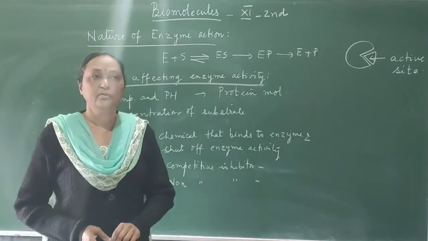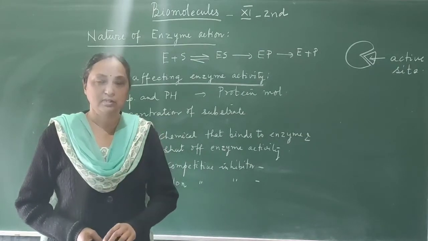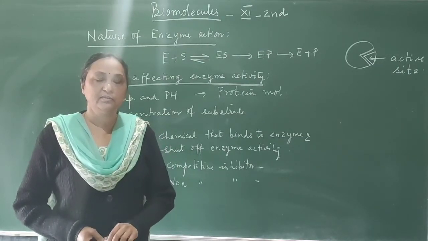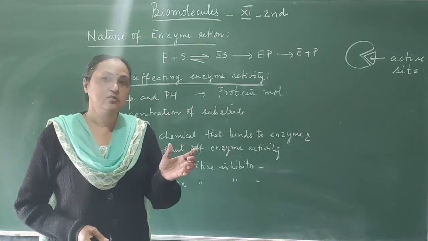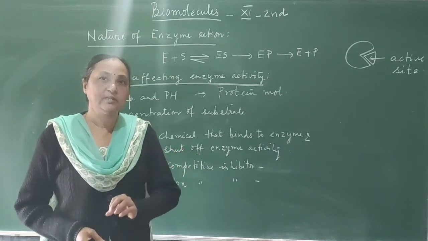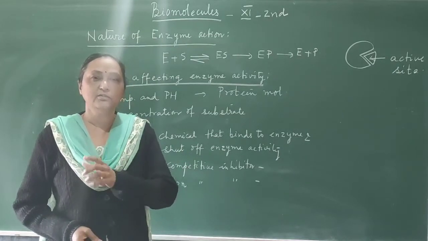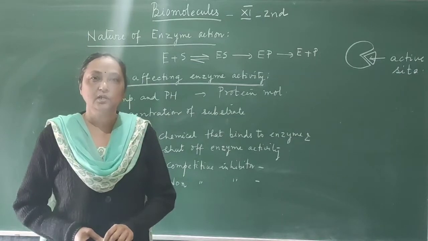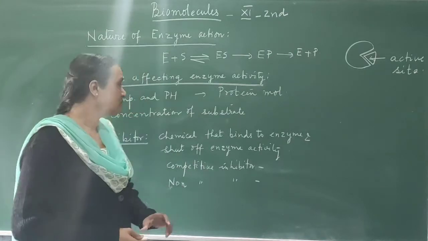Now pH, all of you know, is the hydrogen ion concentration in a solution. And depending on the pH, the solution can be acidic, in the range between 0 and 7, where 7 is neutral, and between 7 and 14 it is an alkaline solution. So temperature and pH are equally important for enzymes to act.